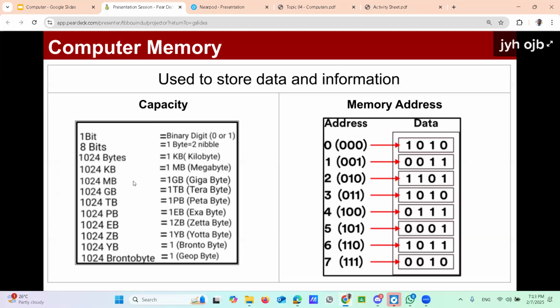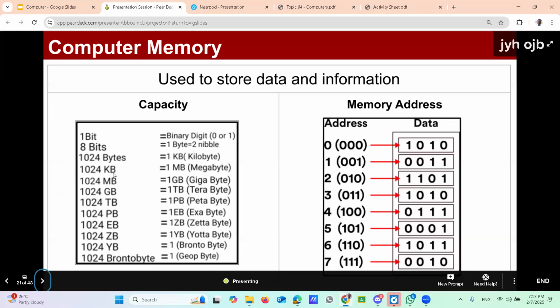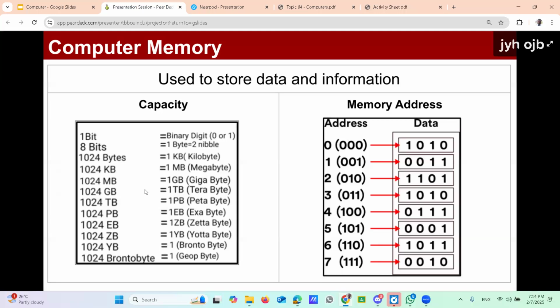There is no unlimited memory capacity. Look at the diagram here. It says bits, bytes like that. These are called the measurements. If you have a capacity, there should be a way to measure it.